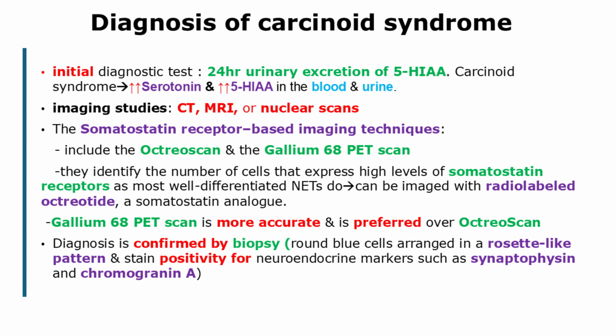So somatostatin receptor PET imaging is preferred over Octreoscan. Ultimately, the diagnosis is confirmed by biopsy, which typically reveals round blue cells arranged in a rosette-like pattern. Immunohistochemical staining will show positivity for neuroendocrine markers such as synaptophysin and chromogranin A.